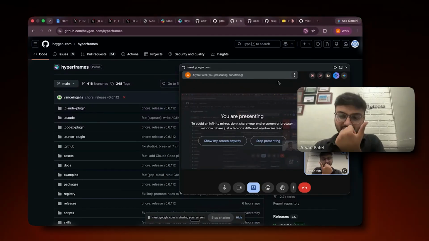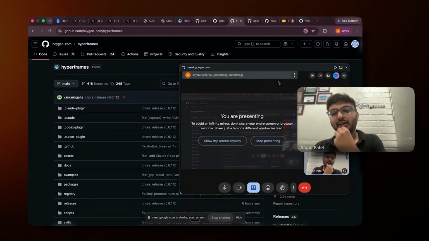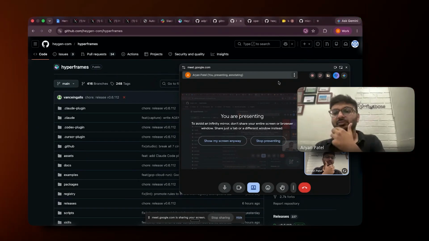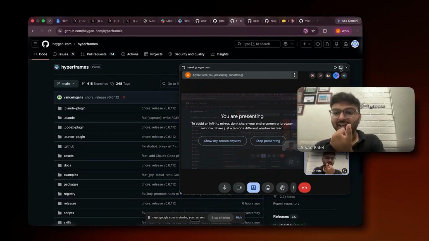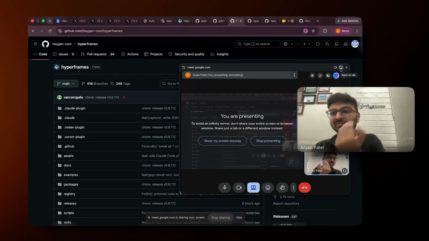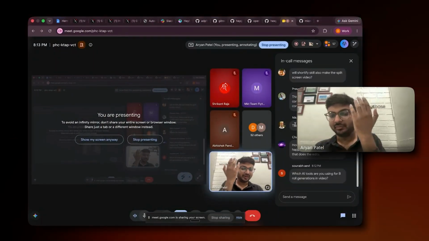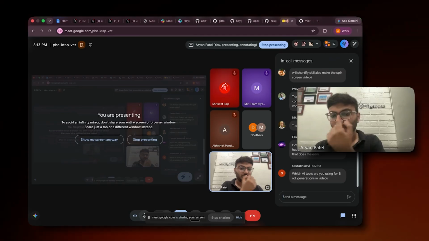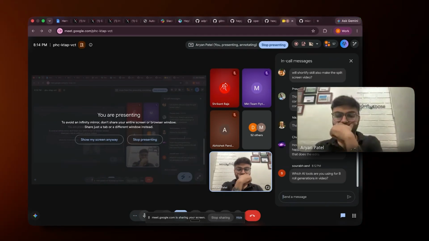They just got an update where you can add sound effects and music using Hyperframes. I have not integrated it yet, but I will and will update the GitHub repo itself. So you don't need to worry about it, you just need to update from my repo.